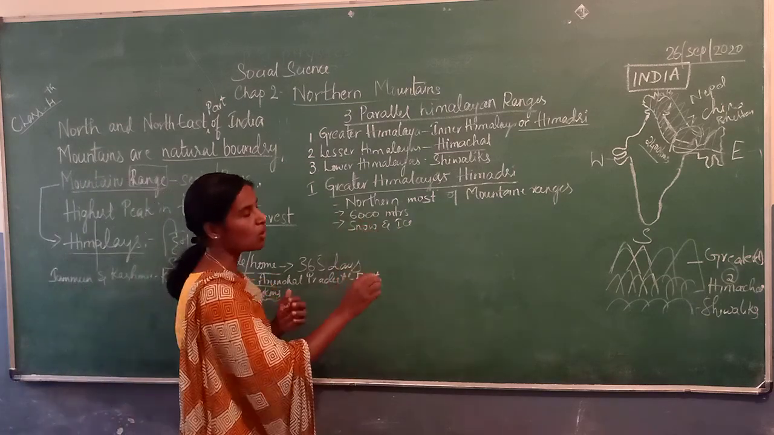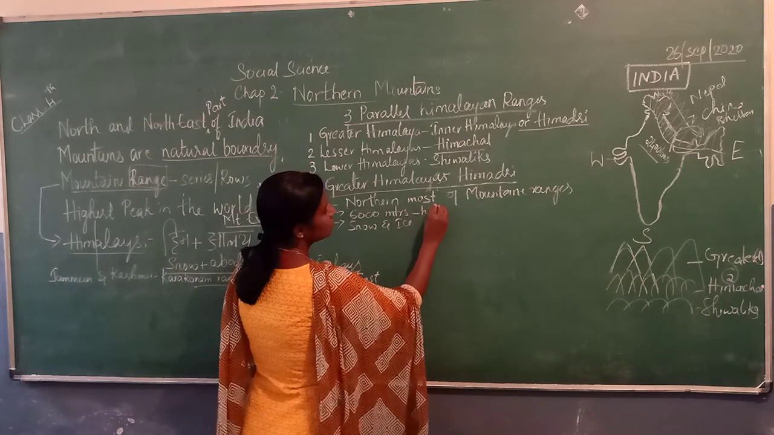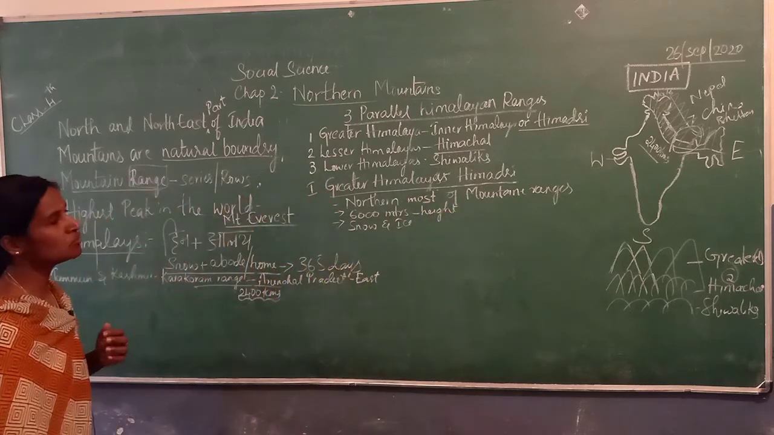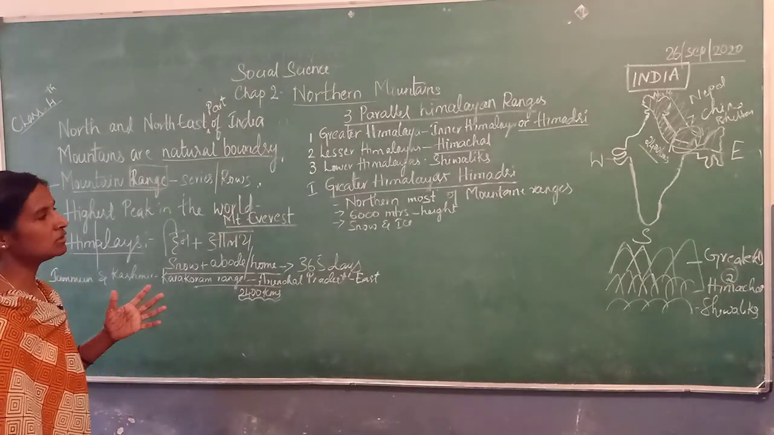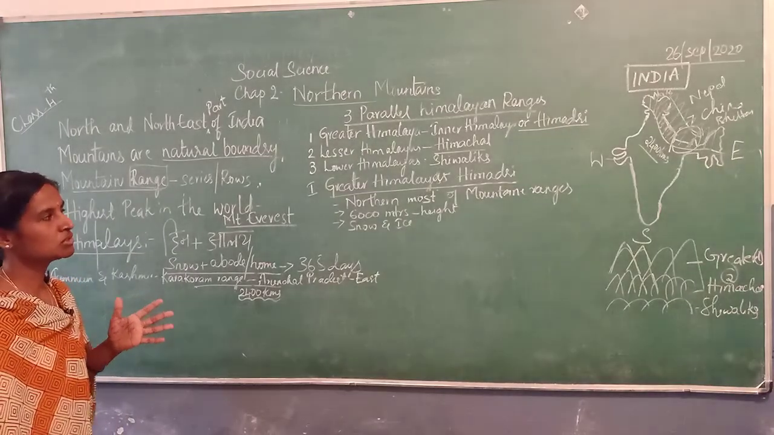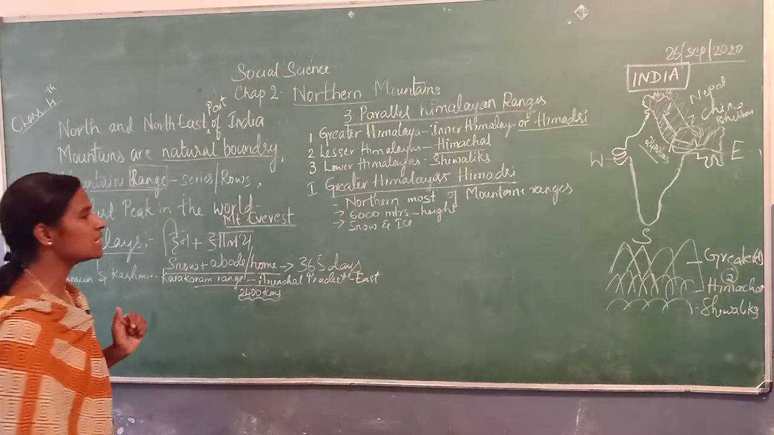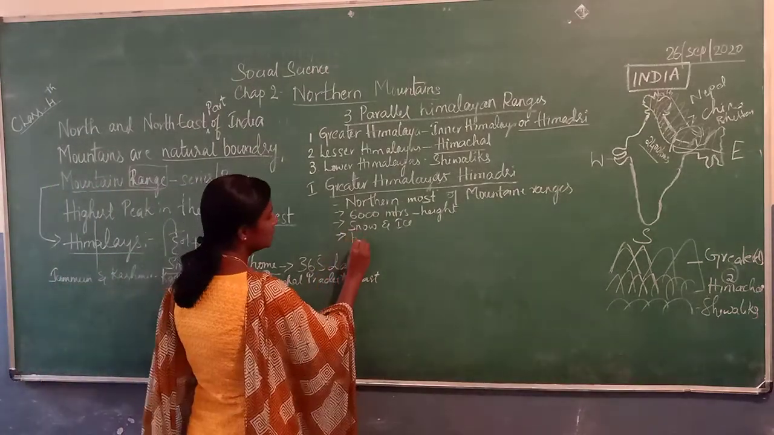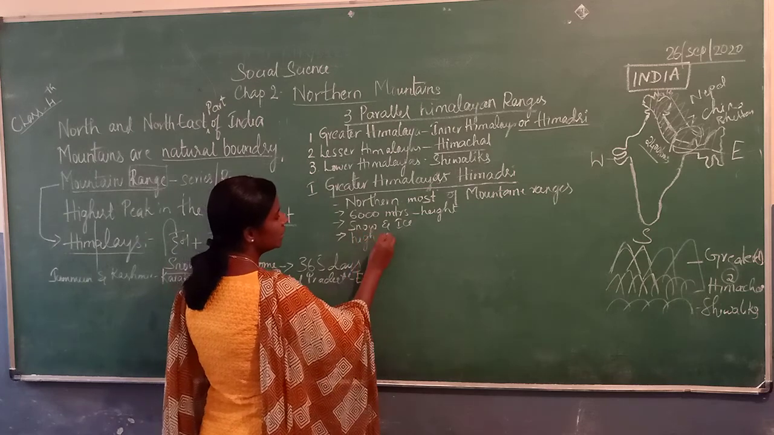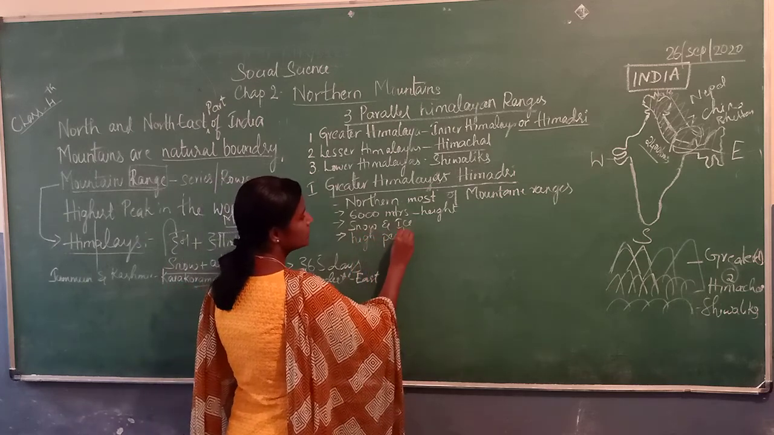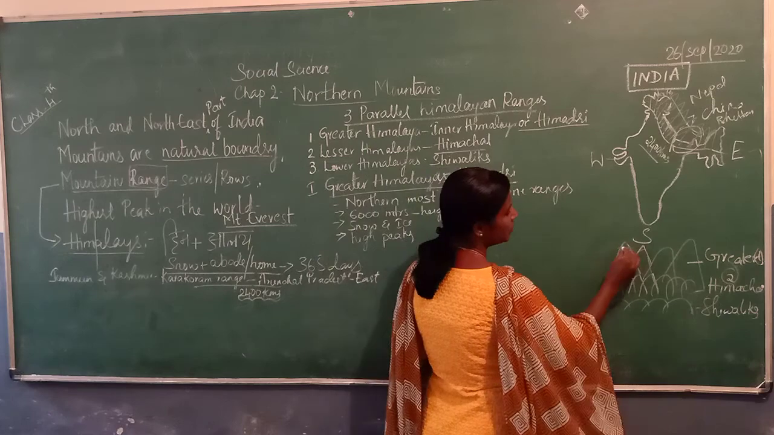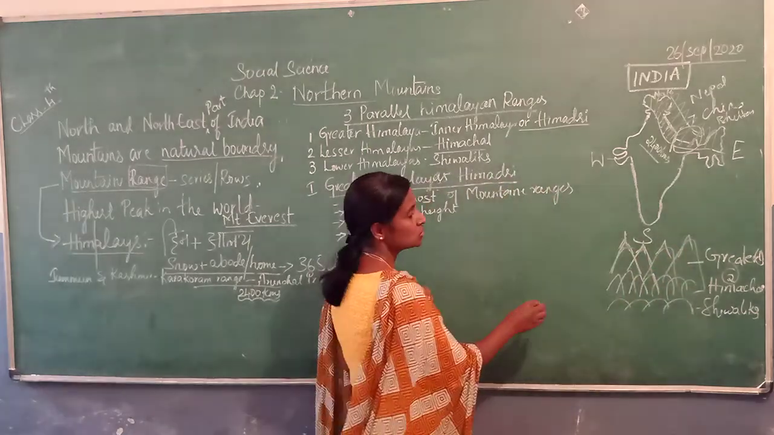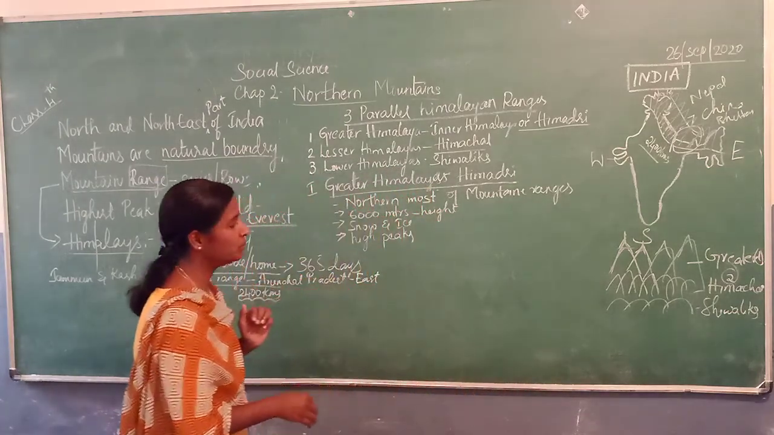It has a height of 6,000 meters. It is the northernmost of the mountain ranges in the Himalayas. It has very high peaks. Peaks means what? Means this one, peaks. Because it has a greater height, it will have great peaks.